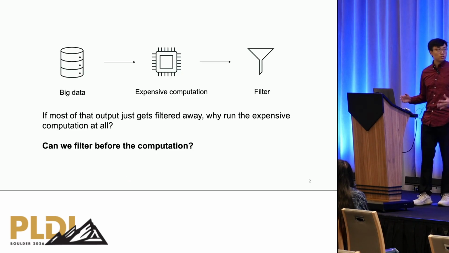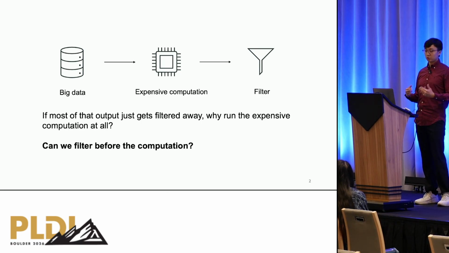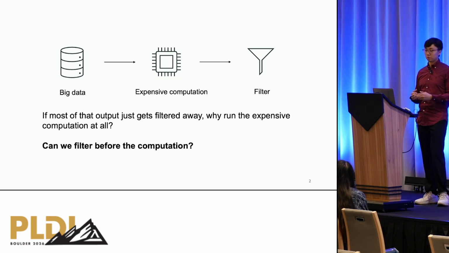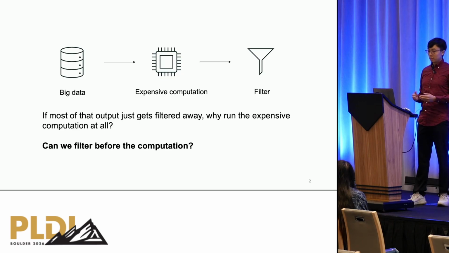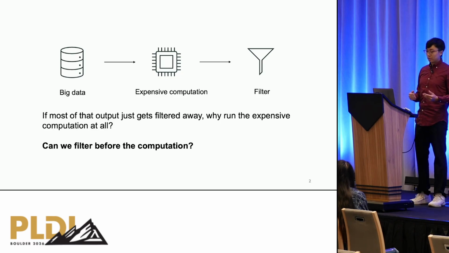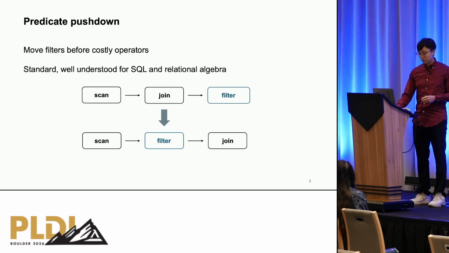Now, let's first consider this common scenario where we have a big chunk of data, which we feed into a potentially expensive computation, and at the end, after we obtain the output, we apply a filter to it. Now, the question is, what happens if most of the output just gets thrown away by the filter? In that case, why bother running the expensive computation at all? Well, a further question is, can we filter most of the data out before we even get to the computation?